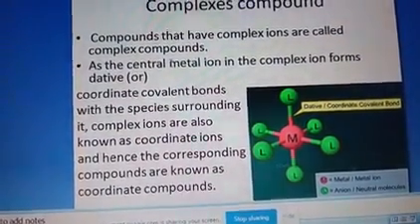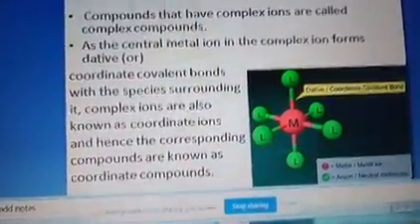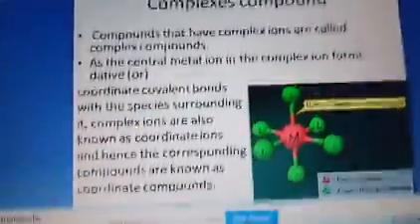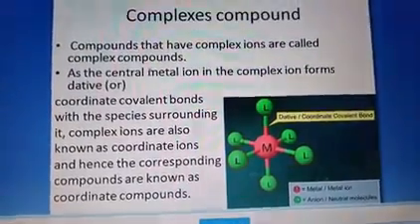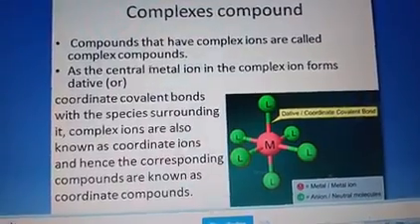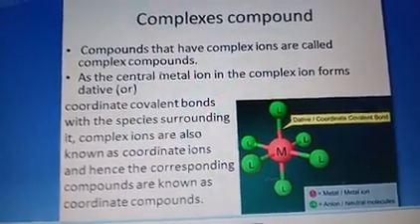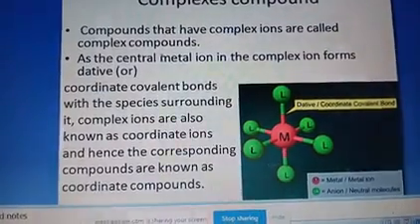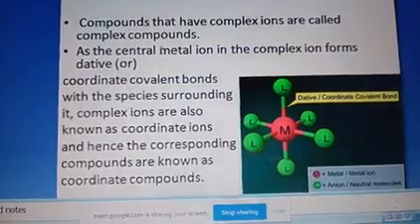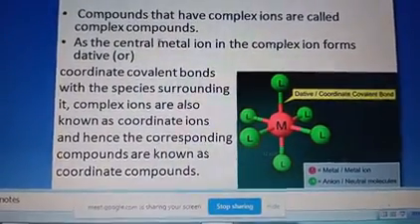In a complex compound, always remember that in the center of the complex there should be a metal. That metal we call the central metal atom. And the other part, which satisfies the valencies of the central metal atom by making coordinate covalent bonds, we call ligands. Clear?